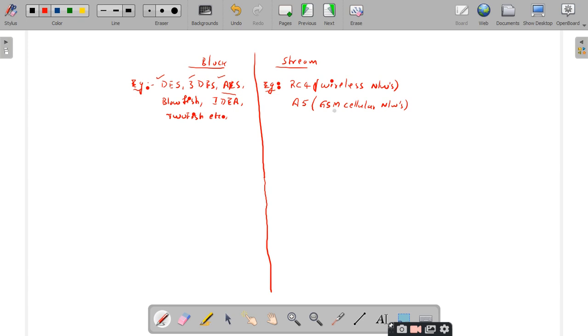So what is GSM? Any idea? Say yes or no. No, sir. What SIM card are you using? At least do you have that idea?